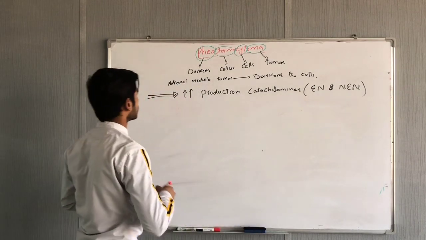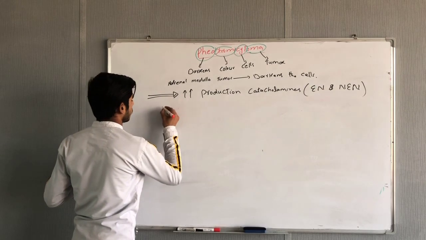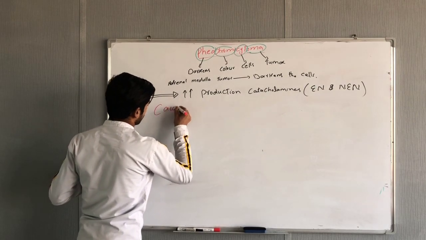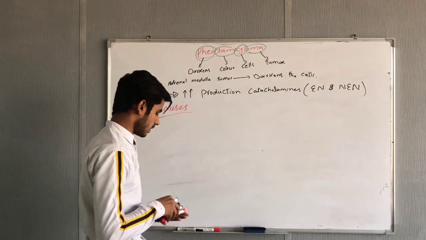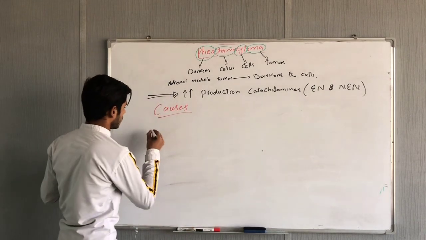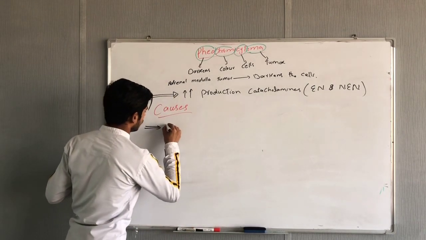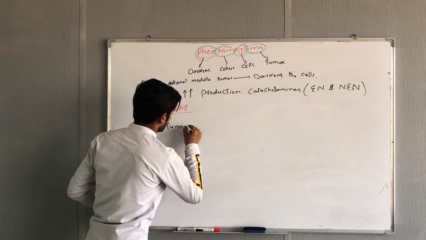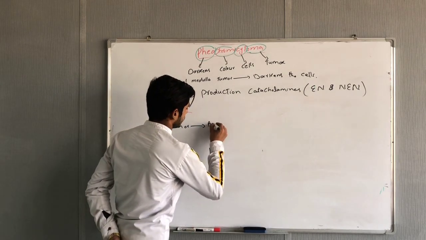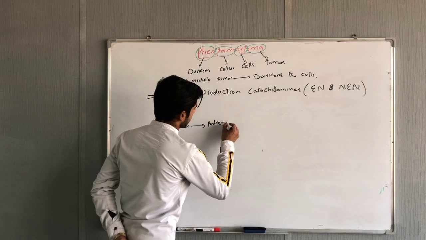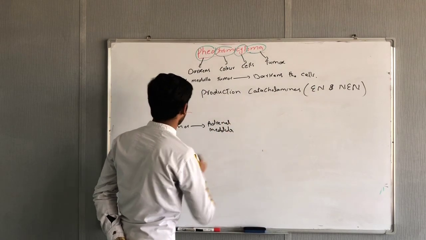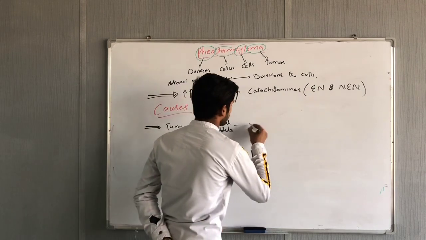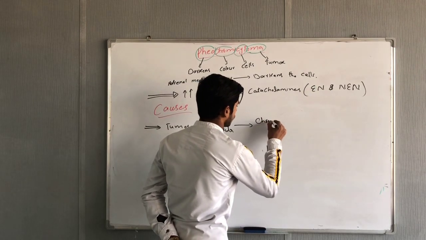So, causes of pheochromocytoma. What are the causes of pheochromocytoma? The cause is the tumor on the adrenal medulla. When there is a tumor on the adrenal medulla, then chromaffin cell production will be uncontrolled.